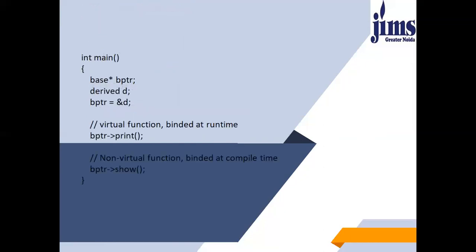So here we have created a base pointer bptr, and then I have given the reference of the derived class object to this pointer. Then I have called the print function. So now, as I have given the derived class object reference into the base class, and then I have called the print function, now what will happen?